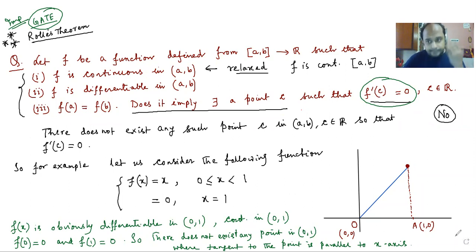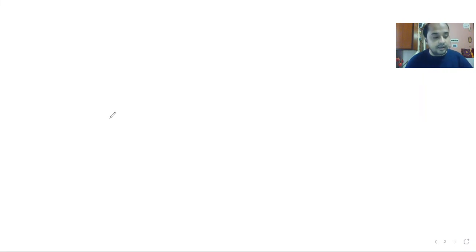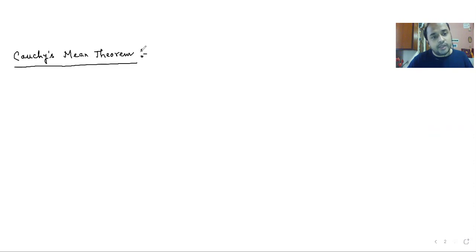Now, next, I started with Rolle's theorem because I was actually supposed to tell you this. Otherwise, my discussion on mean value theorem would have remained incomplete. And one more topic of mean value theorem is still there, which I have not talked about. It is called Cauchy's mean value theorem. Although some people like to call it Cauchy, even I do not know its actual pronunciation, but my teacher used to say it this way, so I'm just following his path.